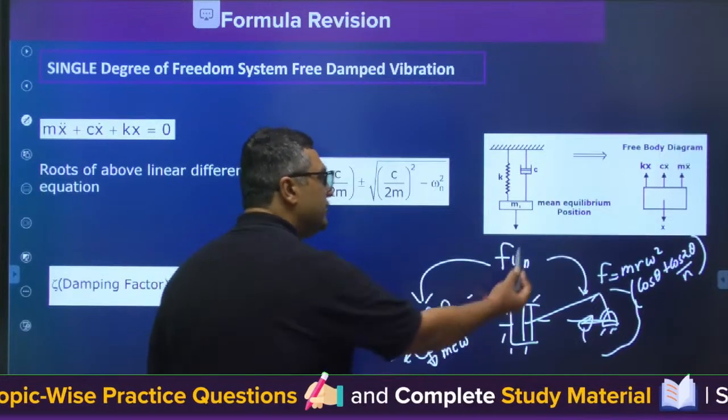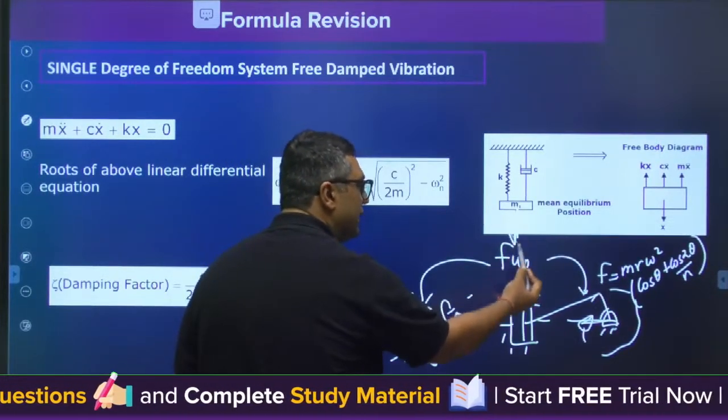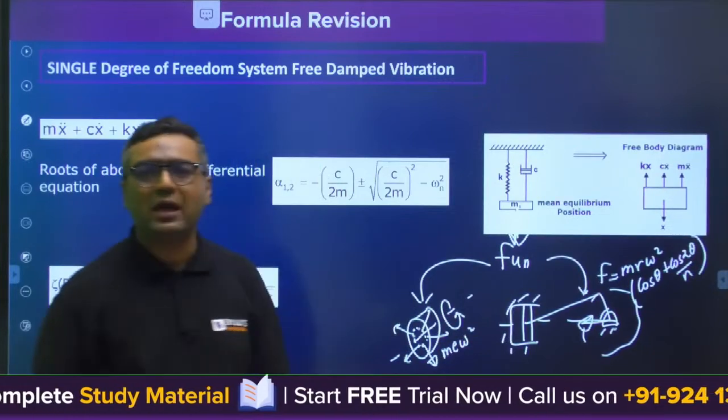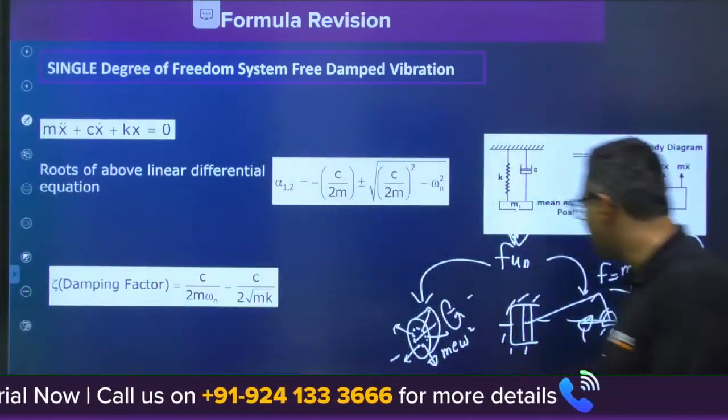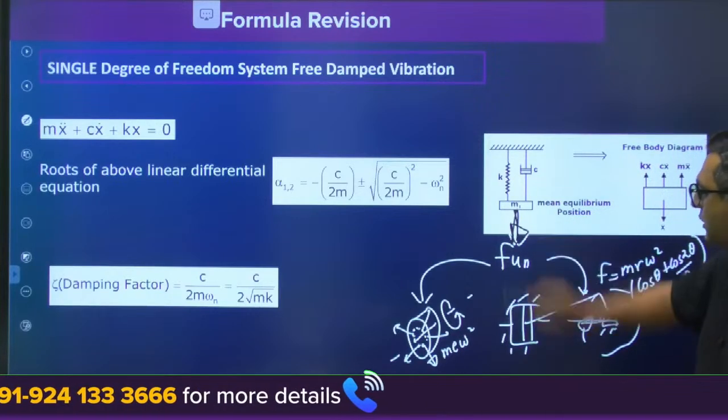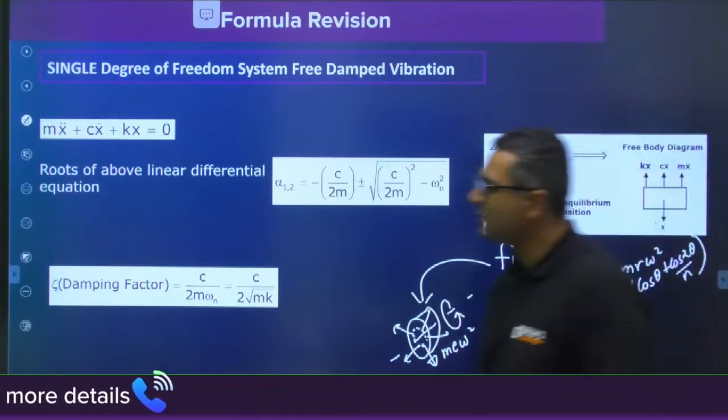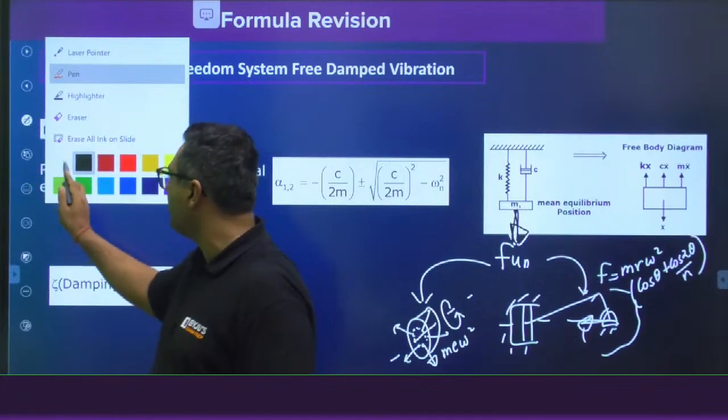If those forces are present in the system, then vibration you cannot avoid. Vibrations are always present in systems, and we say vibration in a running system can never be zero. So for this type of system, the equation is given like this.